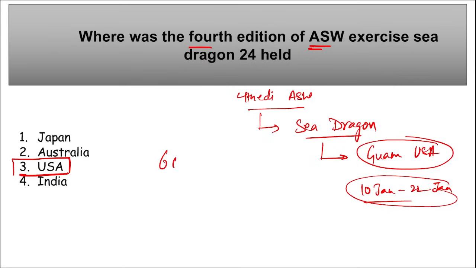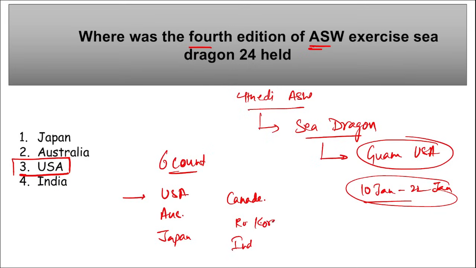Right? Then 6 countries are participating in this exercise. They are USA, Australia, Japan, Canada, Republic of Korea, and India. These countries are participating here.